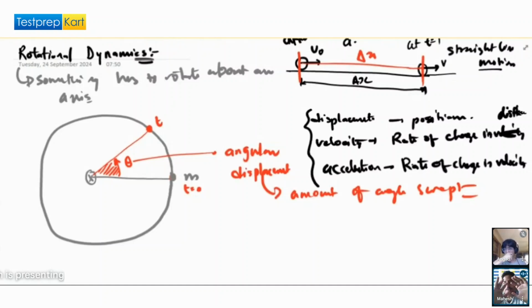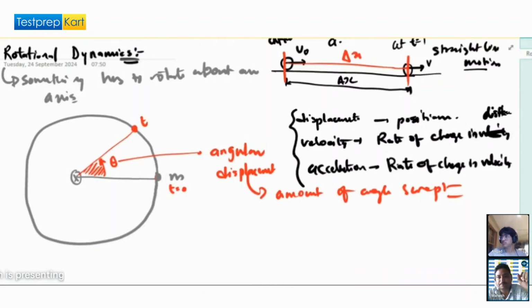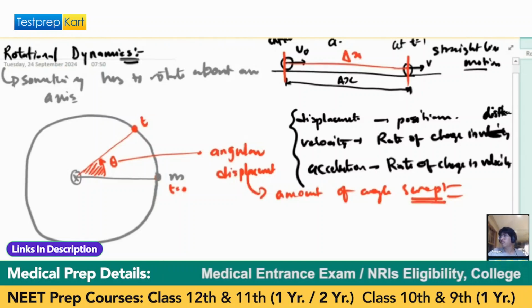Clockwise, let's say, two pi radians if it is rotating one full circle, so 360 degrees or two pi radians. If we are saying anti-clockwise, we will say negative two pi radians. If you take clockwise as positive, anti-clockwise is going to be negative. So that amount of angle it is sweeping is the angular displacement.